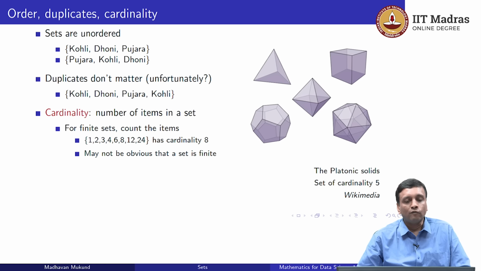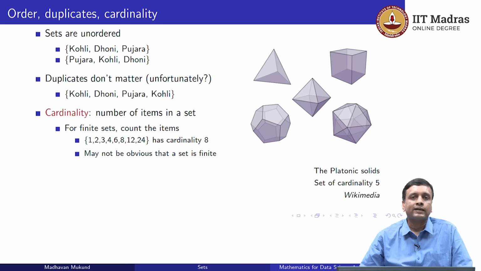Sometimes it may not be obvious that a set is finite. You might remember from geometry that a regular polygon is one where all the sides are equal and all the angles are equal. So the smallest regular polygon is an equilateral triangle in which we have 3 sides all equal and 3 internal angles of 60 degrees each. Then we move to 4 sides, we get a square. Then we get regular pentagons, hexagons, heptagons, octagons and so on.